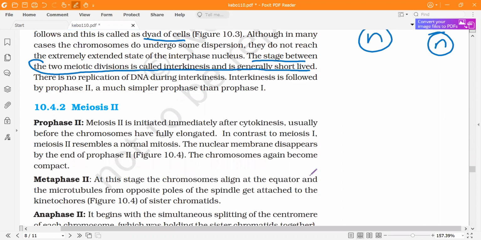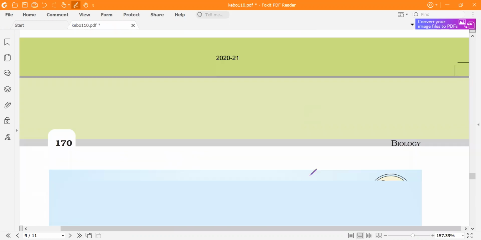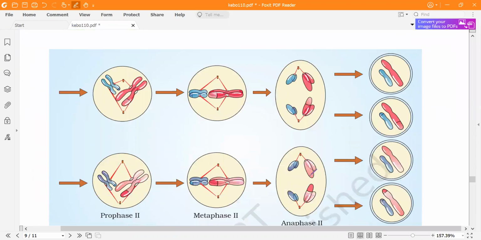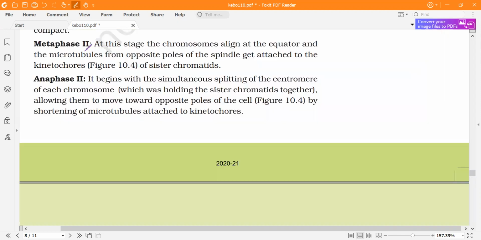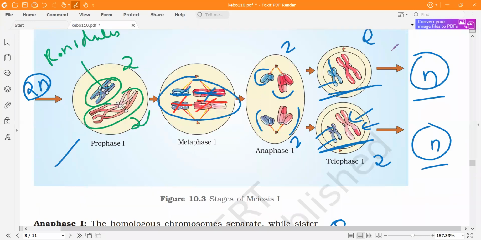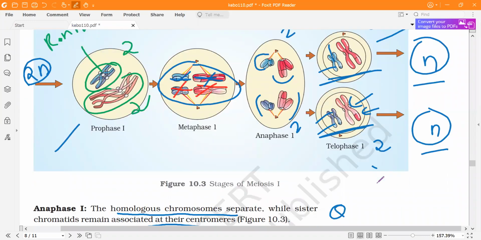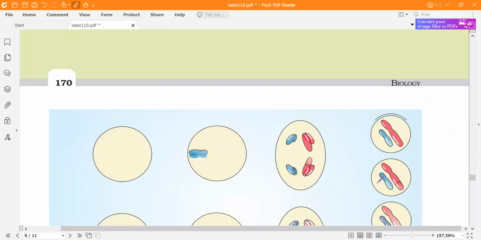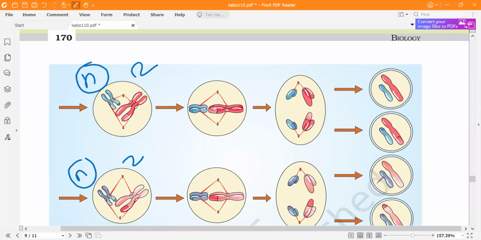Now, meiosis II is very easy. It is just like mitosis. See over here, two haploid cells were already formed, so we move ahead. You can see there are two chromosomes each from meiosis I. Now it is just like mitosis.